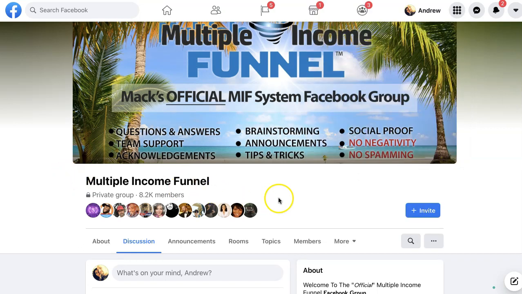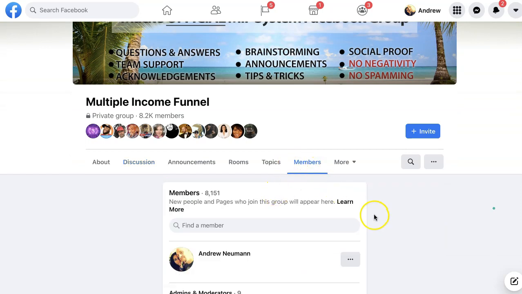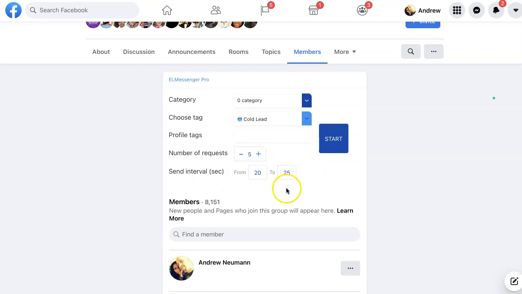So in this particular case now, I'm going to cruise right on over here to the members tab. And once I have the members tab open, I'm going to choose my category, which of course, I have a basic account that we're demoing in. So I can only use new to the group. And then right here, I'm going to enter my tag. So I'm going to grab cold lead. Okay. And remember, I chose the radio button. So whenever I do the messaging, it's going to select that message set in that template inside the segments. And then I can set the number of requests and the interval in between each of those requests going out.